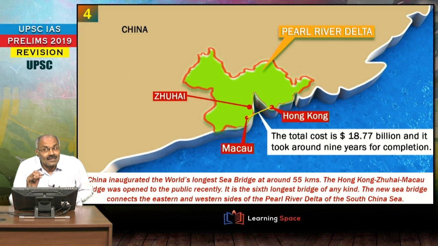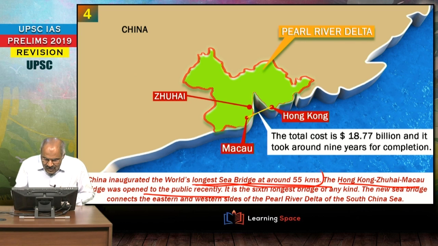Then the next one is the world's longest sea bridge. This is inaugurated by China. This is the Hong Kong Macau Bridge. So this is the 6th longest bridge of any kind in the world, and this is the longest sea bridge, don't forget. This is opened by China.